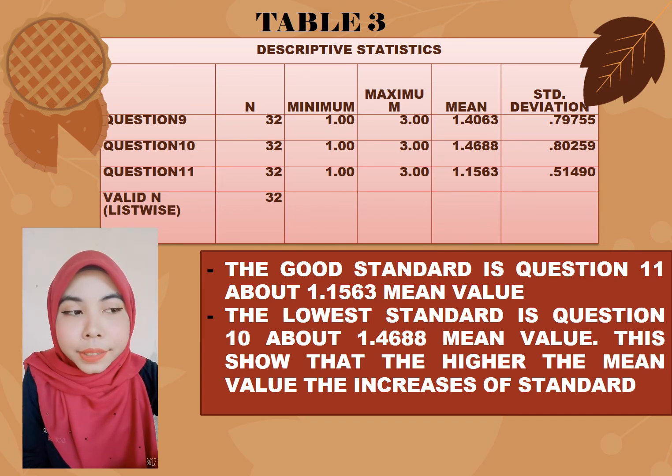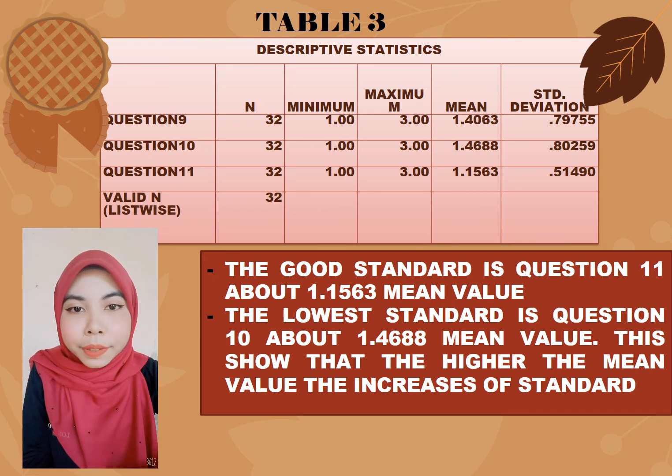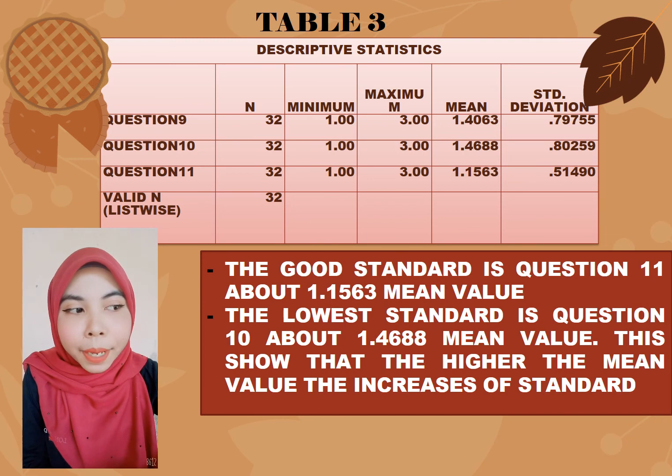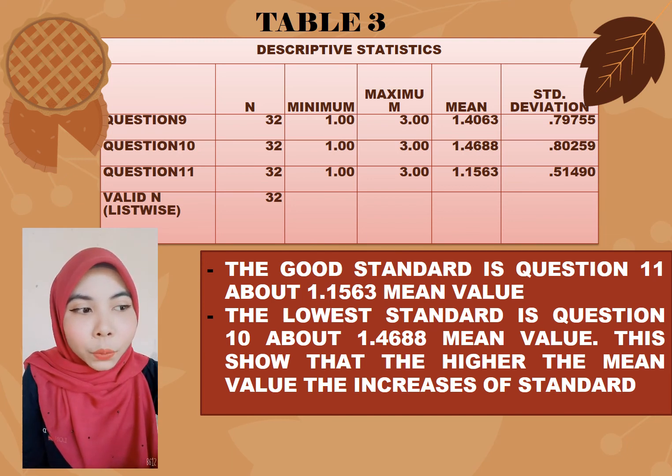The good standard is question 11, about 1.1563 mean value, because about 81.3%, 29 included, agree that rising interest rates are an impact of inflation that can lower commercial real estate value, which can cause real estate investors to fear falling property value.